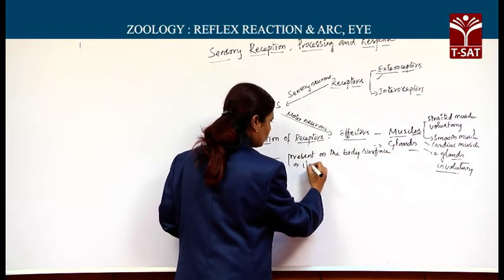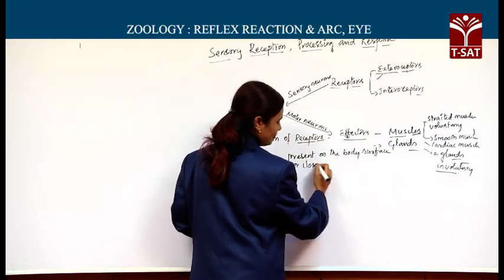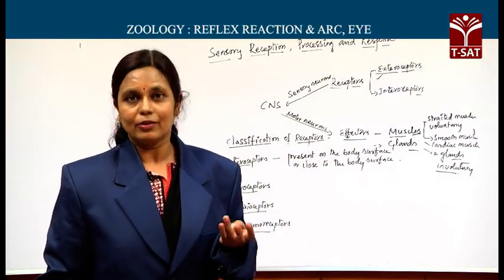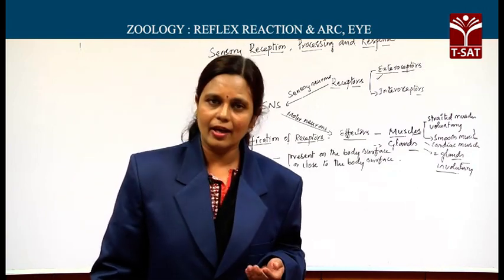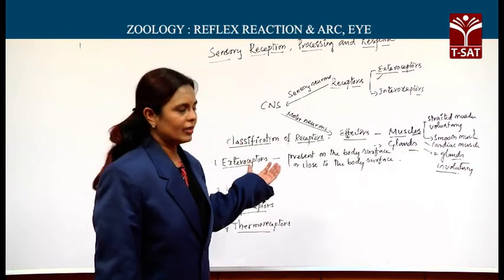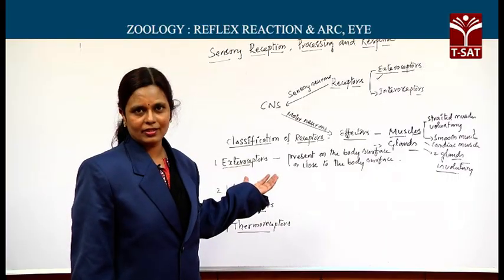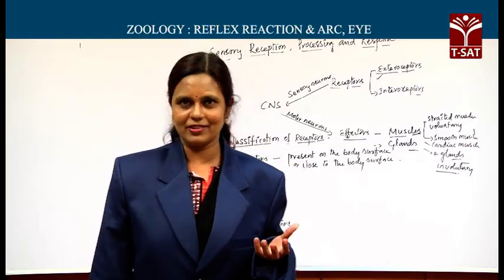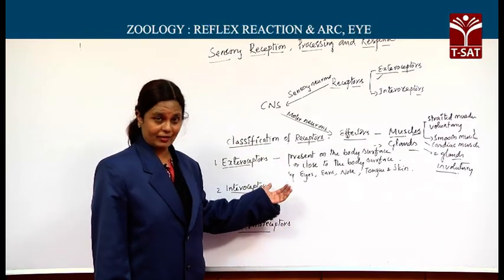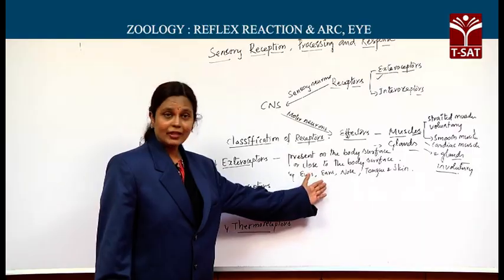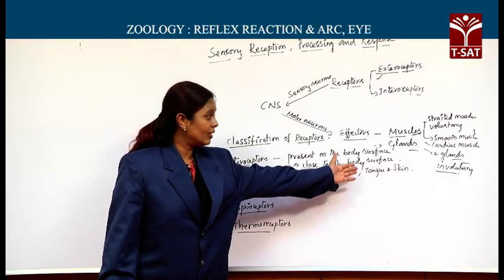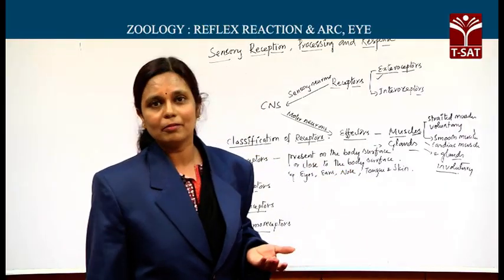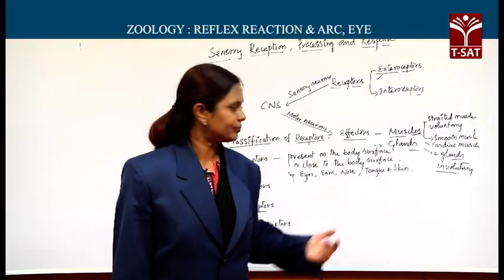We take the examples: eyes, nose, ears, tongue and skin come under exteroceptors. You already studied them as the 5 special sense organs. That means they are specialized in sight, hearing, smell, taste, touch. Skin is for touch, pain, pressure perception, etc.